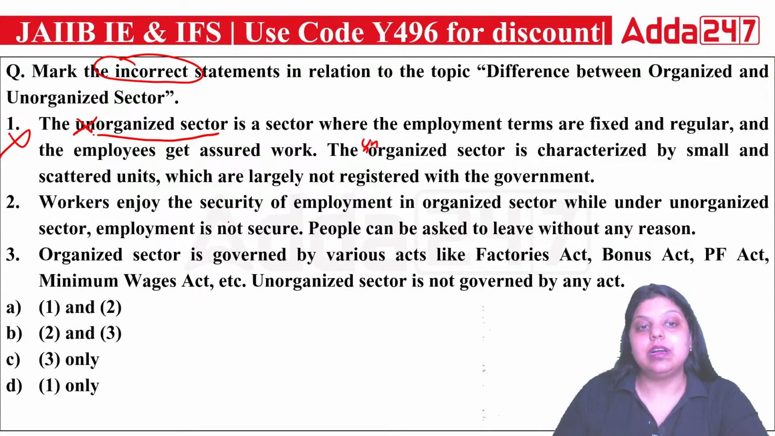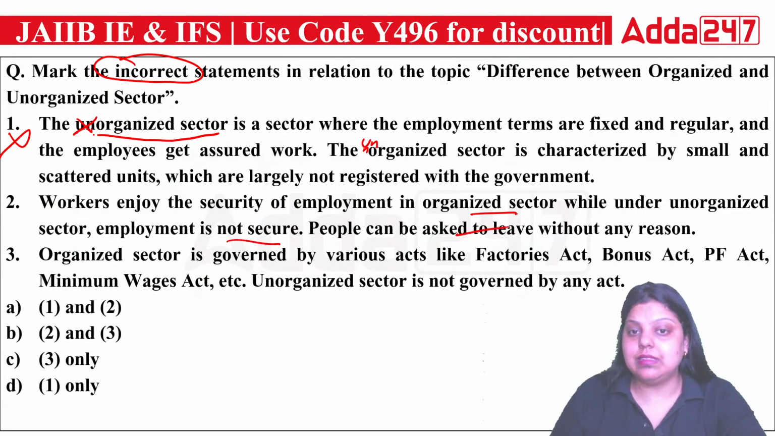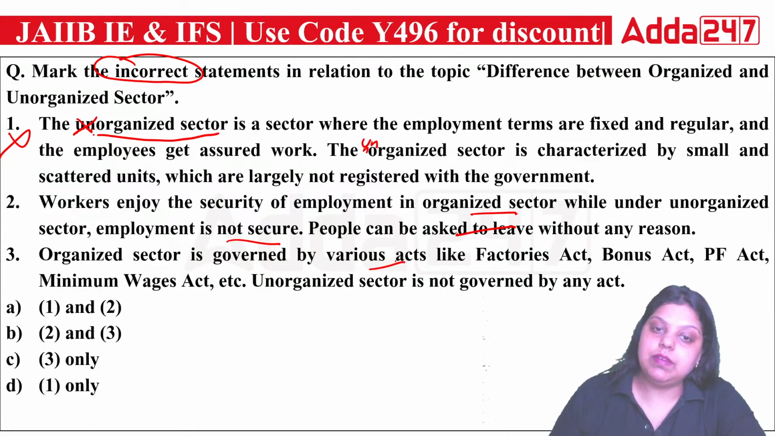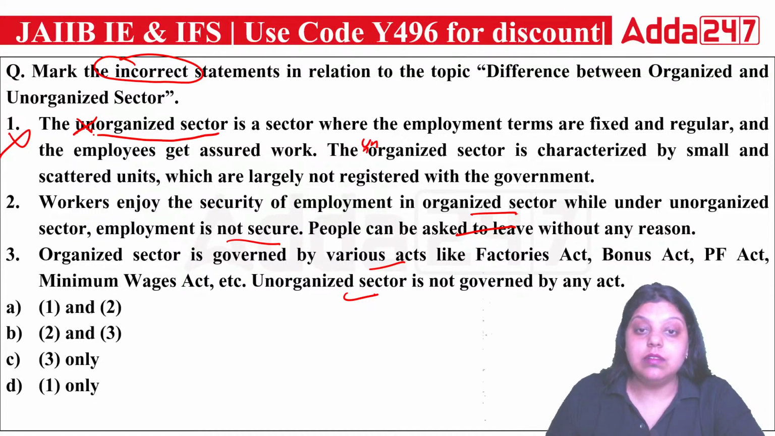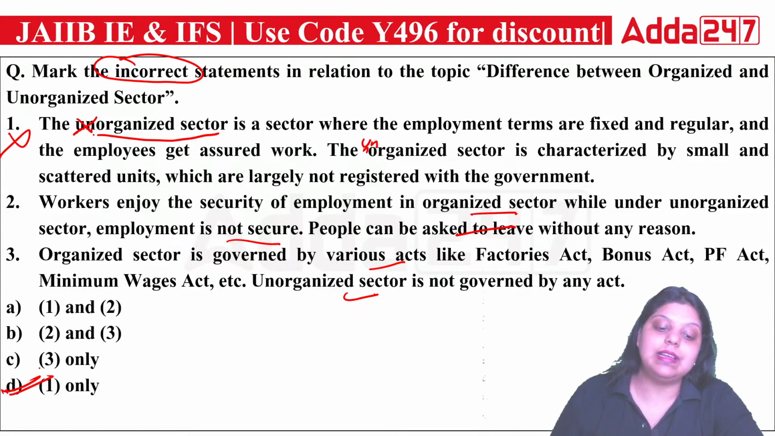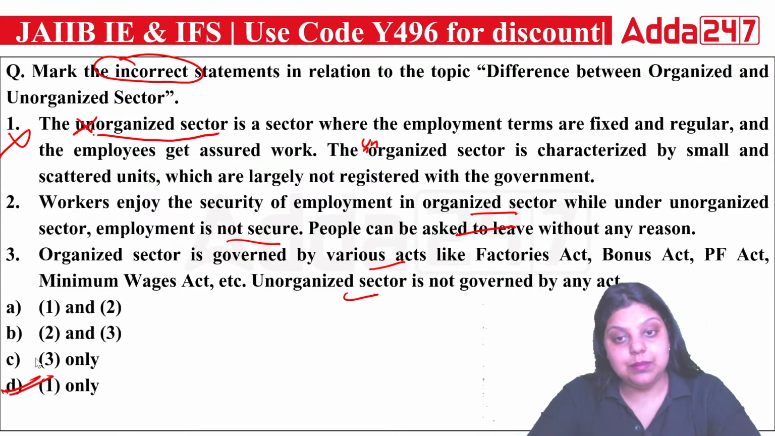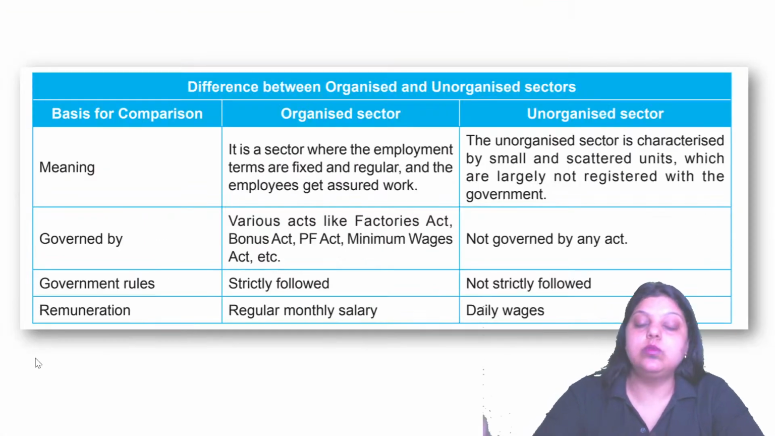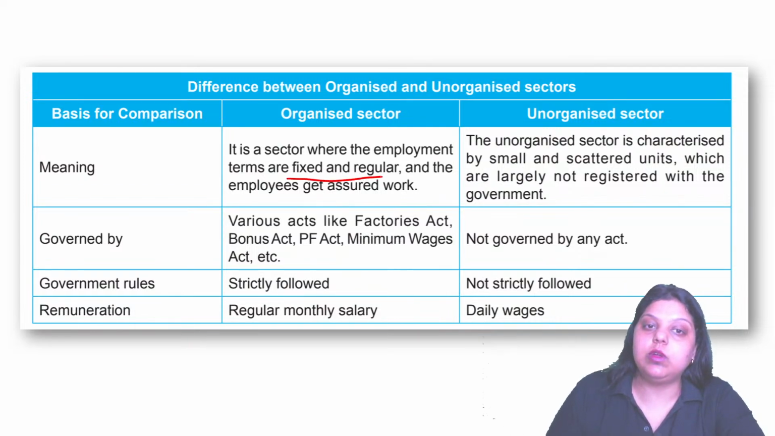The second statement says workers enjoy the security of employment in the organized sector, while under the unorganized sector employment is not secure. People can be asked to leave without any reason. That's true. In the organized sector there is job security, in the unorganized sector there is no job security. Now the third says the organized sector is governed by various acts. That's true. The unorganized sector is not governed by any act, that's also true. It means only the first statement is wrong, so the right answer will be option D. Only the first statement is wrong here, so the right answer will be your D option. Now you can see the difference between the two. The organized sector gives fixed and regular employment terms, and assured work will be given to the employees.